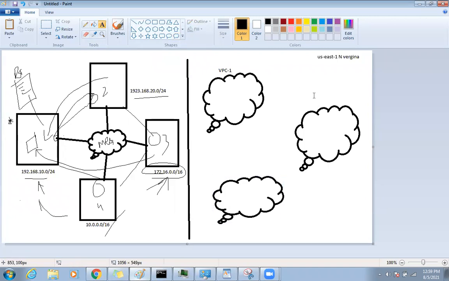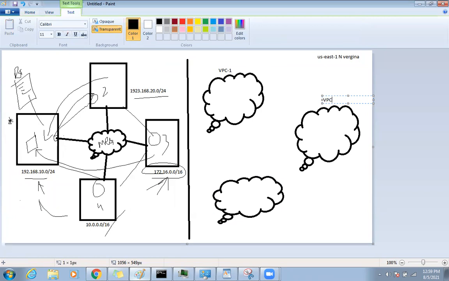Every VPC will have a different network. That's why, guys, today's evening session is very important. If you are not aware of networking, what this slash is, then please attend that class. I'm going to explain all the IP address related networking: what is a network, what is the slash notation, what is a public IP, what is a private IP. So please attend that lecture.